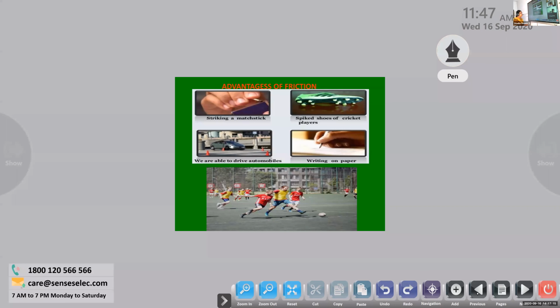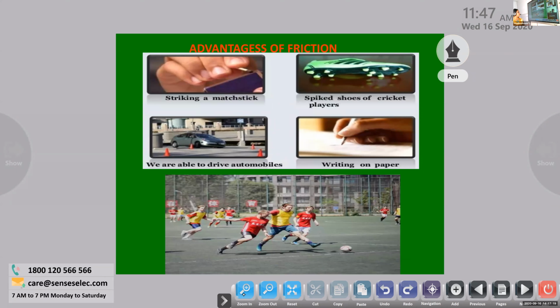There are so many examples in our daily life. Okay, that is advantages. So by looking at the pictures, can you tell me which are the ones? See, these are the ones. Just read it for others to hear. Striking a matchstick. Spiked shoes of cricket players. Okay, not only players, football players also.